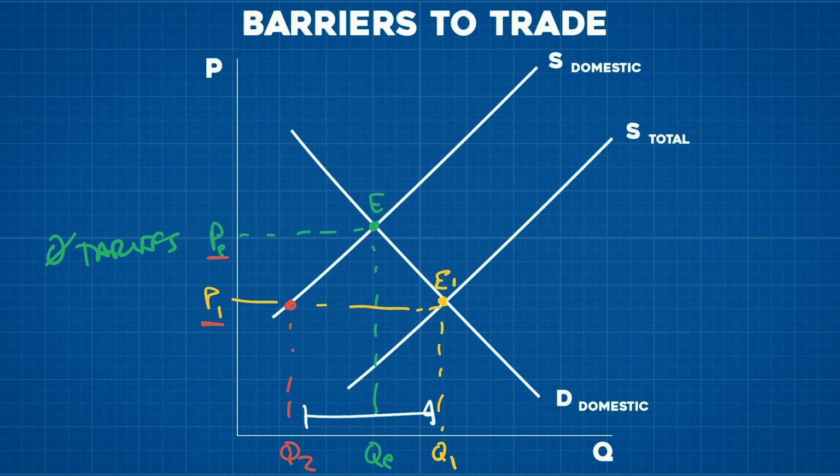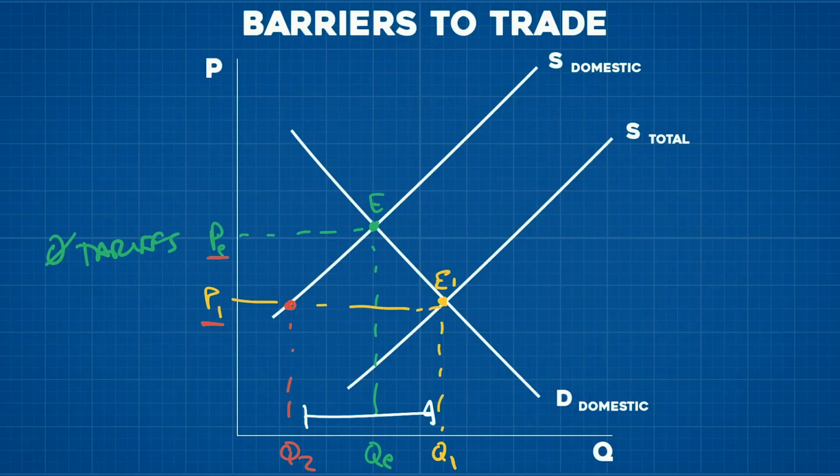And if you know anything about Trump's policies, he is not happy if US companies are producing less, because that means fewer jobs for Americans. So what he has decided to do in part, and threatening to do in full, is to throw up barriers to that free trade, namely tariffs. Now, what effect would that have on our graph?